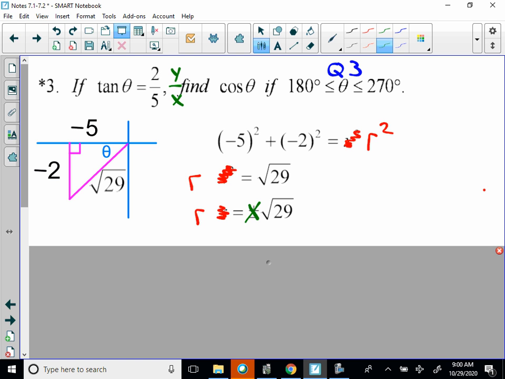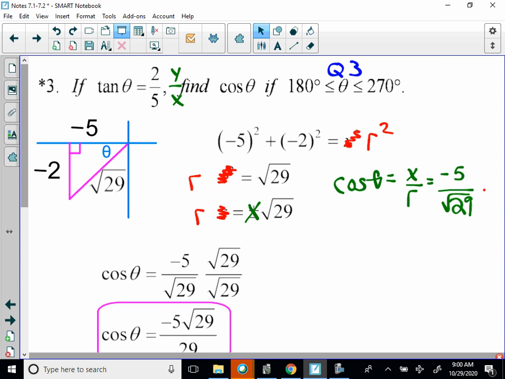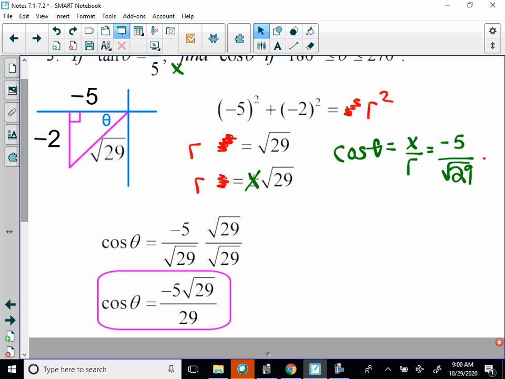We know x, we know y, we know r, so we can find cosine. Now cosine theta should equal x over r. So x in this problem is -5. And if r is the square root of 29, you can rationalize it. So you should end up with -5√29 over 29.